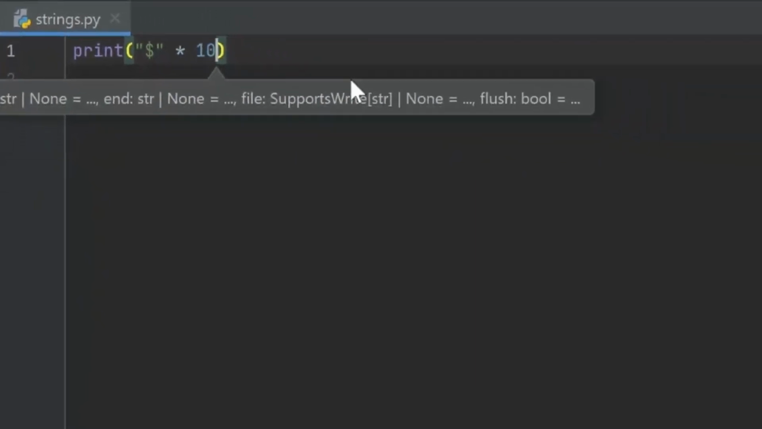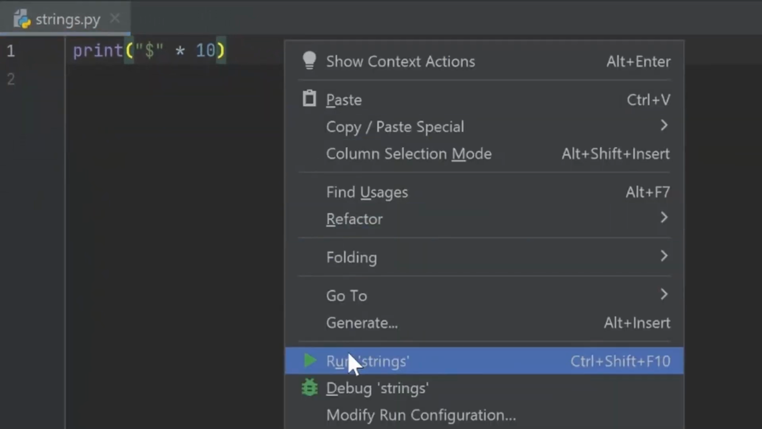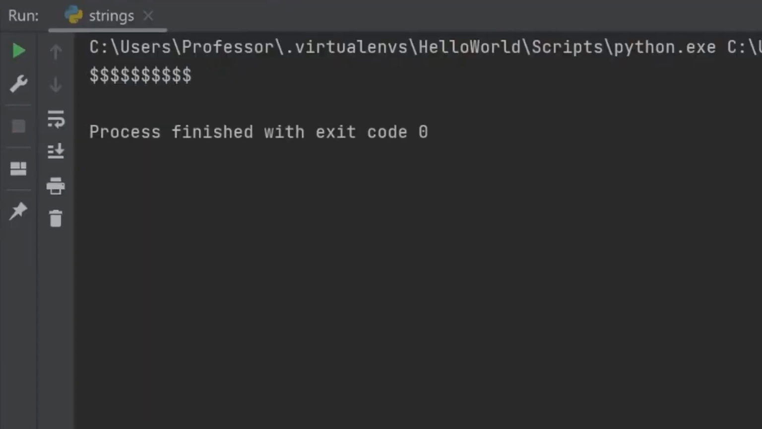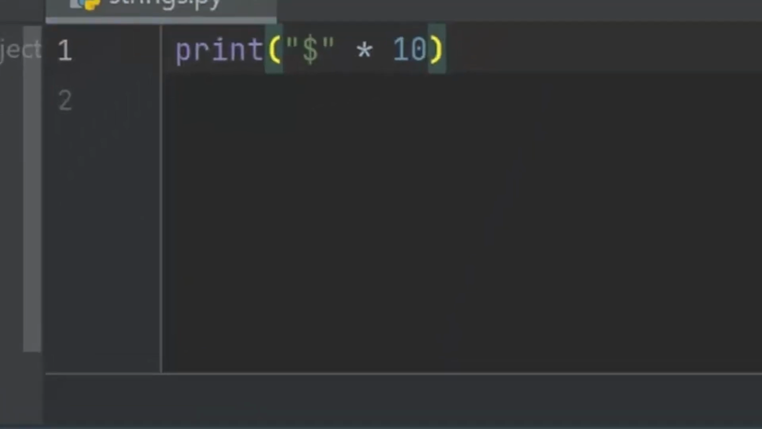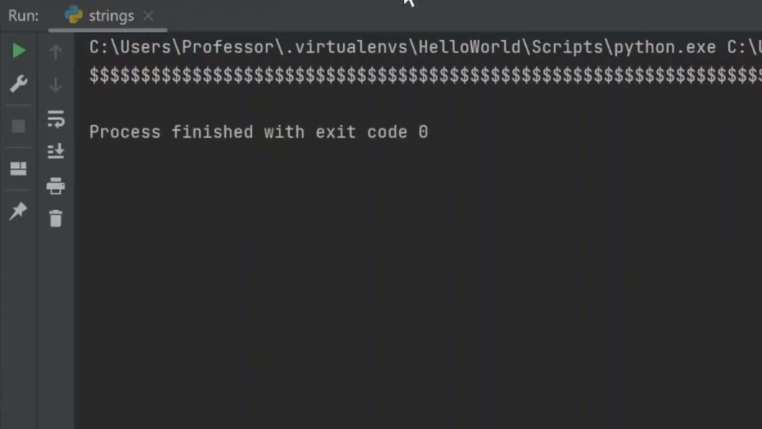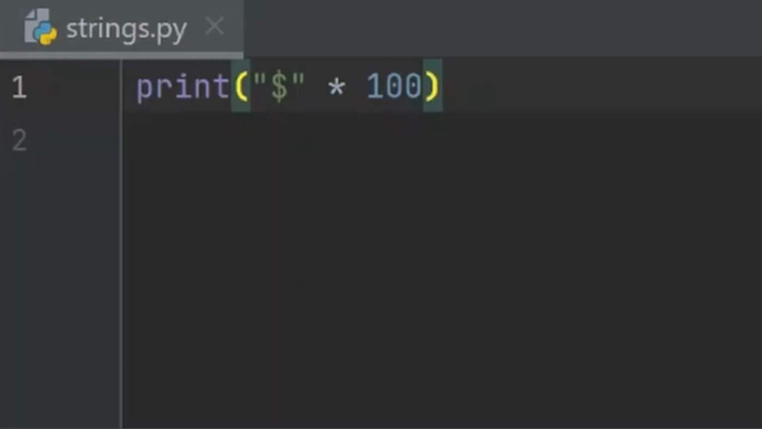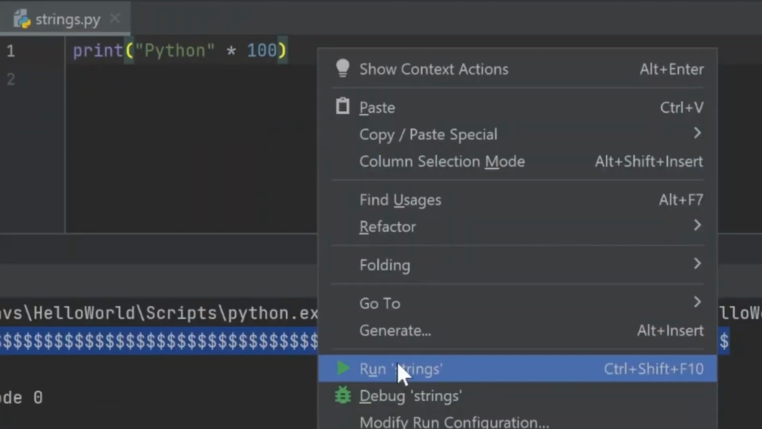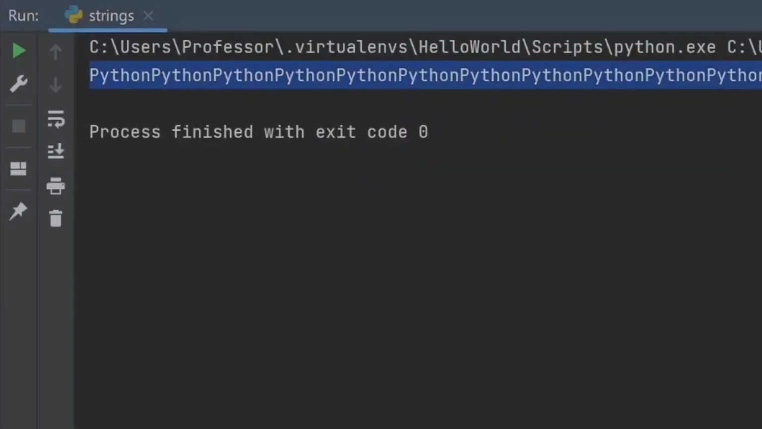Let's run it and see for ourselves. Right click, run strings, and the $ sign is repeated 10 times. Now let's change the number to 100 and run the code again. So we come up here and say 100, right click, run strings, and we have the $ sign 100 times. Beautiful. This can be applied to any string or text in Python. In place of the $ sign, let me write Python and run the code again, and we have Python 100 times.